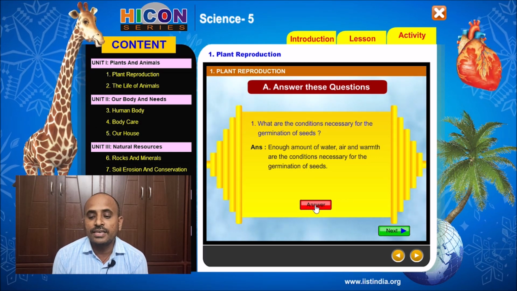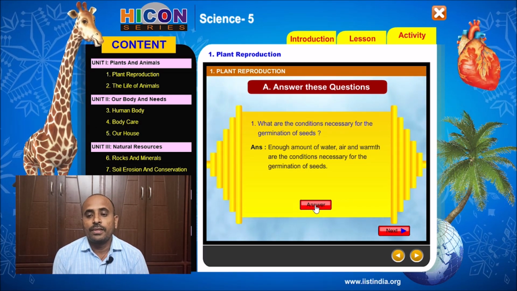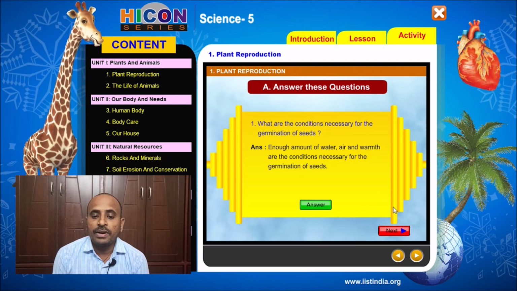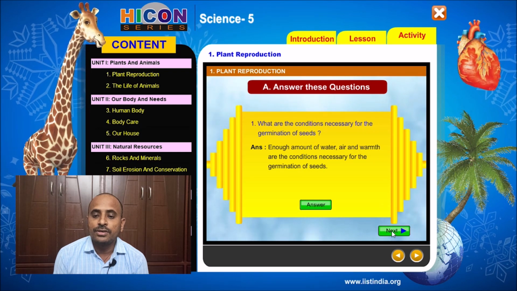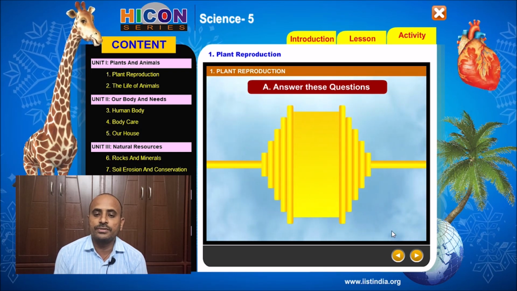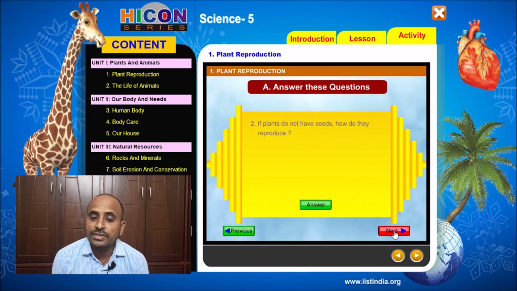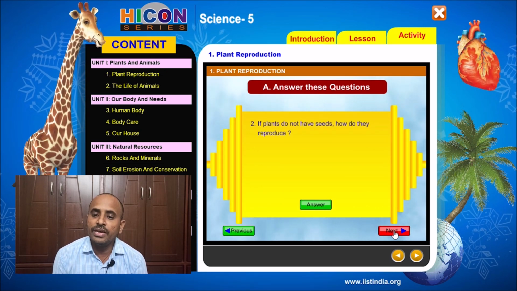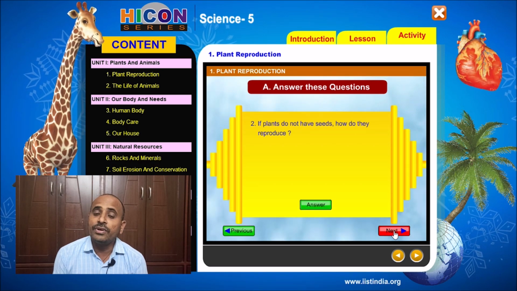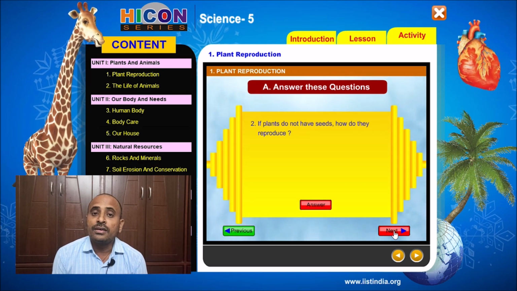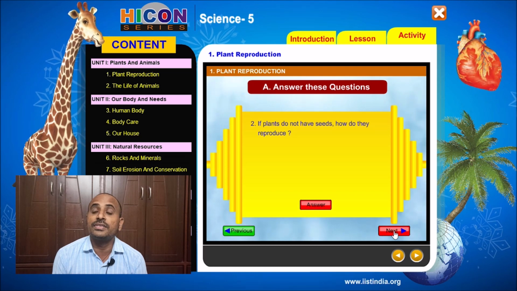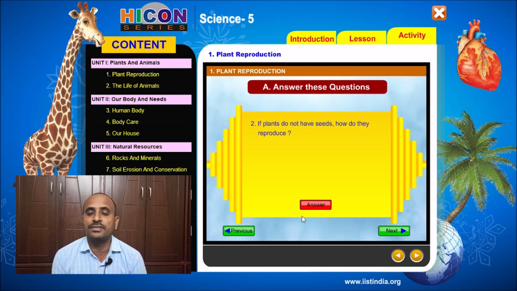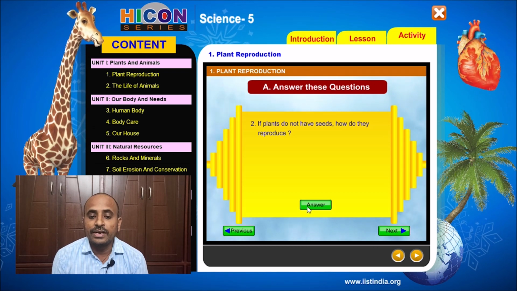So children, see the second question. The second question is, if plants do not have seeds, how do they reproduce? Children, read the question once again. If plants do not have seeds, how do they reproduce? Already we have discussed a related topic in seed dispersal, that is, how seeds are dispersed in different ways. So children, look at the answer.